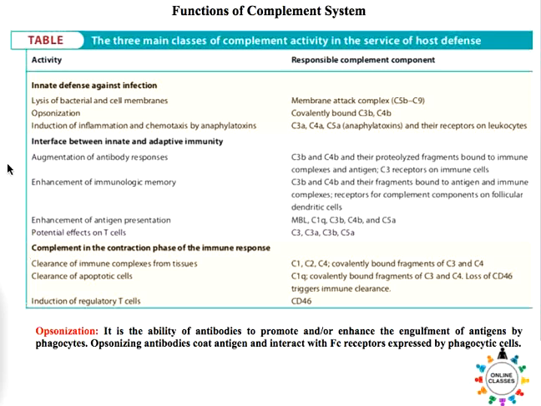And so the complement system acts at the interface between innate and adaptive immunity, right? By augmenting antibody responses, by enhancing immunologic memory, by enhancing antigen presentation and potential effects on T cells. And the third and final important function of the complement system is that it acts in the contraction phase of the immune response by clearing immune complexes from tissues, by clearing the apoptotic cells, and by inducing regulatory T cells.